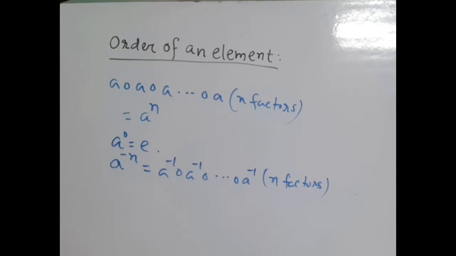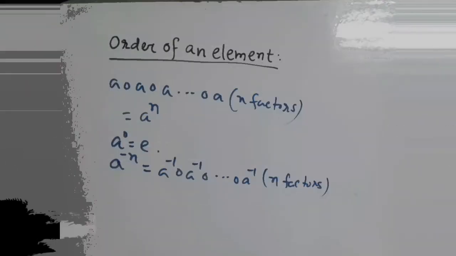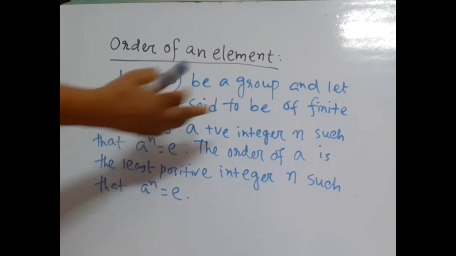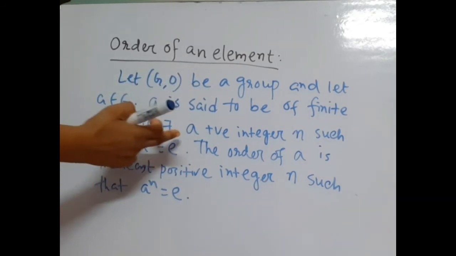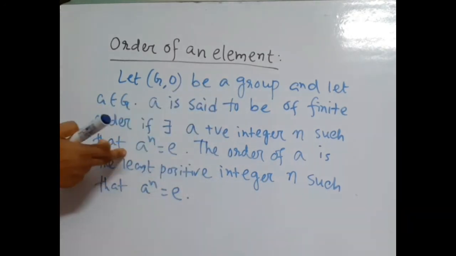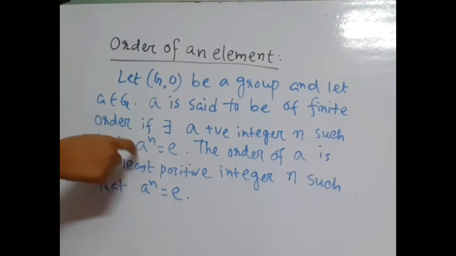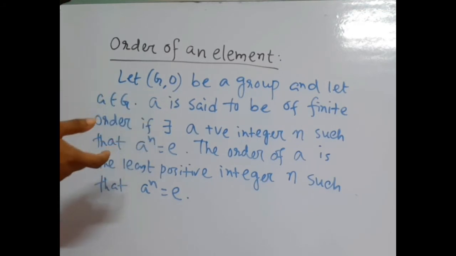Now we start, what is the order of an element. We know that order of a group equal to number of elements of that group. And now we define order of an element in a group. First we consider G be a group and let A be an element in G. Now A is said to be of finite order if there exists a positive integer n such that A to the power n equal to E. A to the power n, we know that this is the integral power, A composed A for n factors.